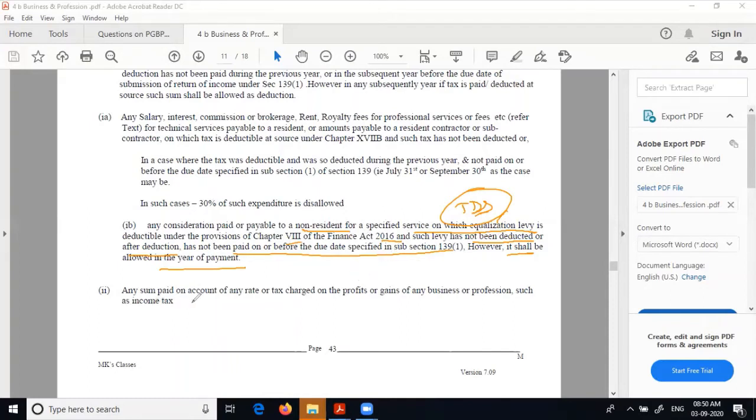Next, any amount paid on account of any charge, rate or tax levied on the profits and gains. For example, when you pay advance tax or any balance tax, you cannot claim it as an expenditure. It will be disallowed. So in the P&L account, if you have income tax, this will not be allowed as expenditure.